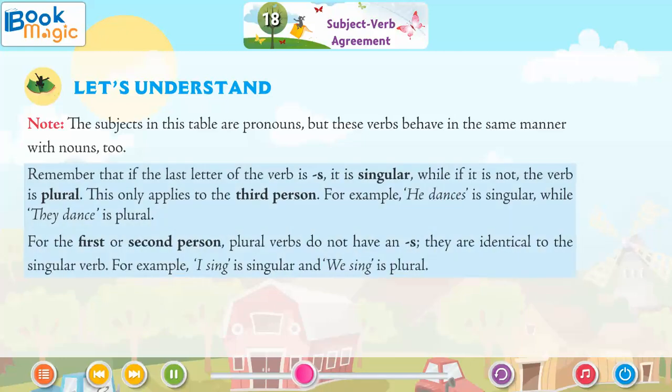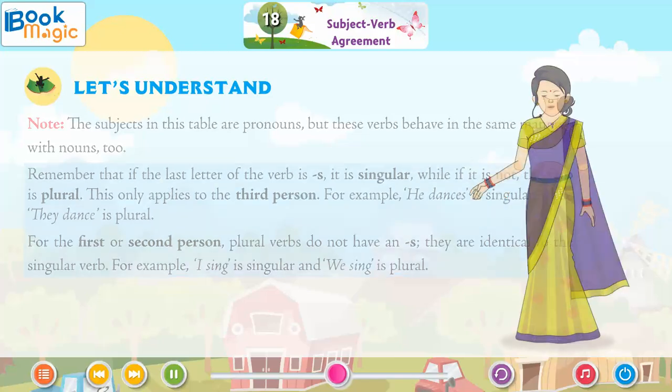Remember that if the last letter of the verb is S, it is singular, while if it is not, the verb is plural. This only applies to the third person. For example, he dances is singular, while they dance is plural. For the first or second person, plural verbs do not have an S. They are identical to the singular verb. For example, I sing is singular and we sing is plural.